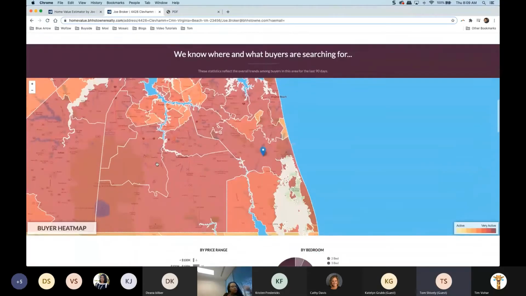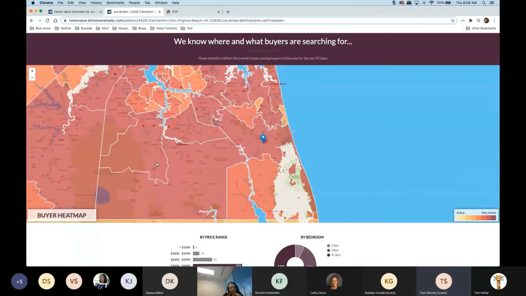And next, we're going to scroll down a bit because a lot of this information I know you've seen already. So we know that there's the buyer heat map in here. And this is a way for us to share some market information. So if they're saying, hey, what does this mean? Well, the point here isn't that I cross my fingers and hope it ends up in this really active area. The point here is that I'm giving them market information. So whether they're ready to buy or sell now, or they're looking for the future, if they ask these questions, we can say, this is market information about what's going on in your neighborhood.